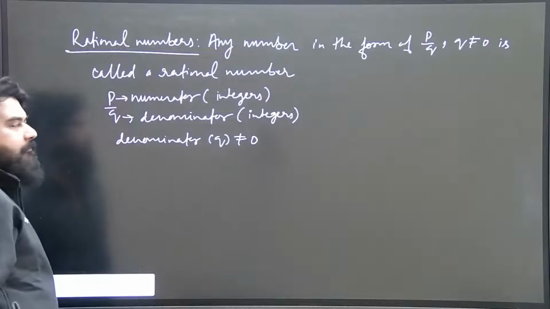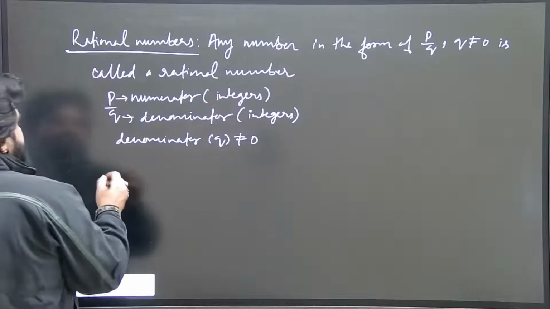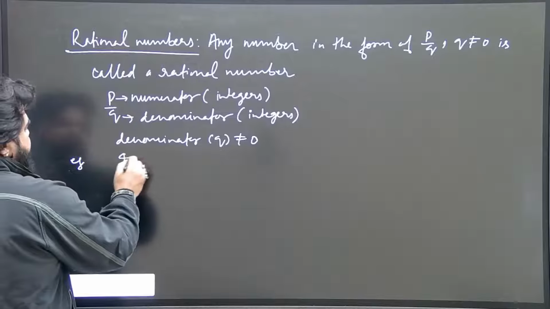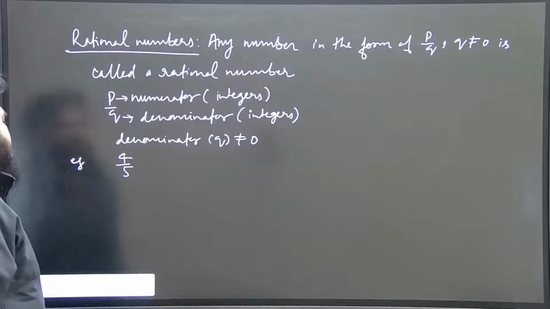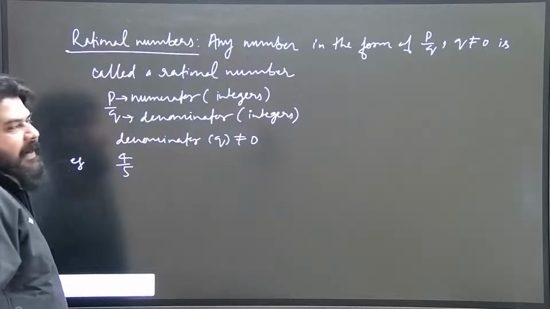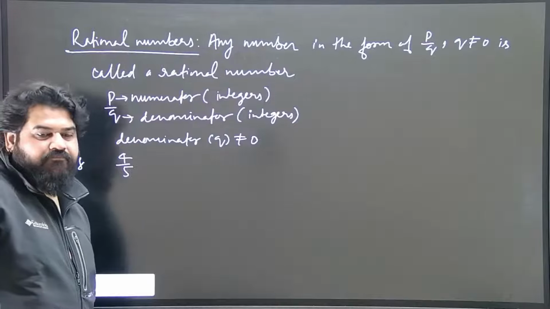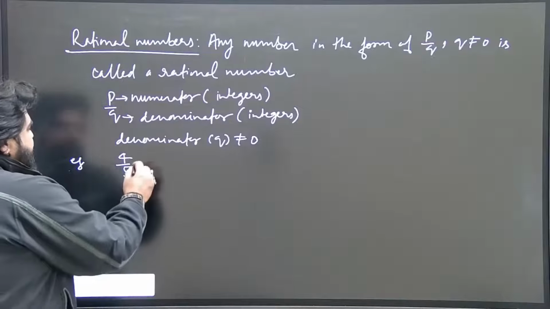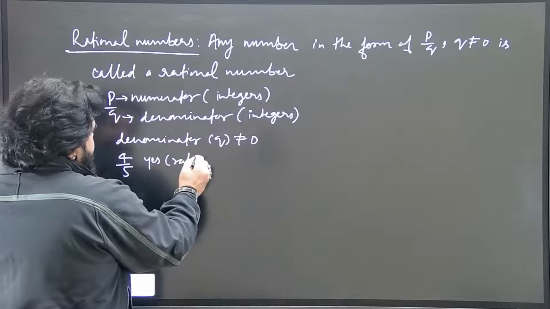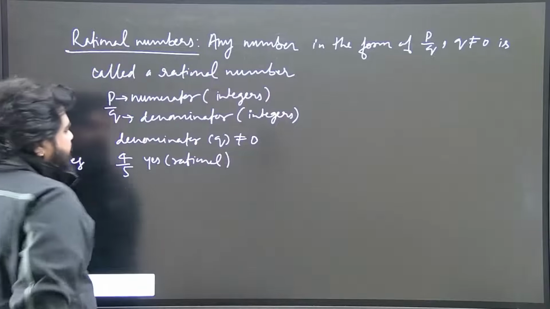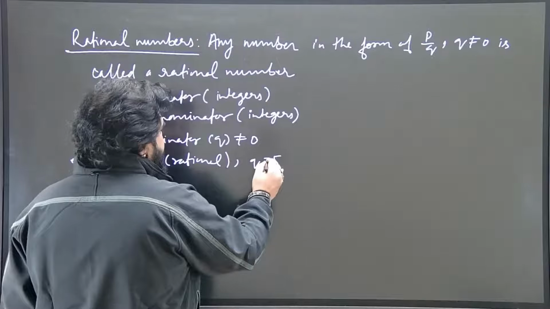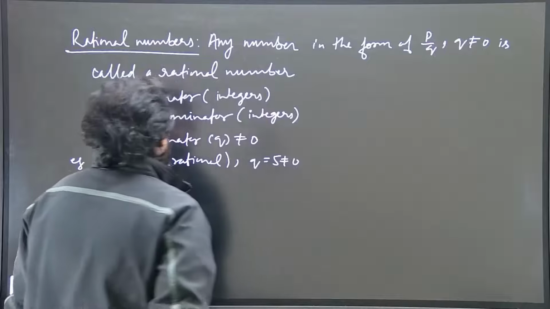So we will take some examples to identify these numbers. Suppose I give you one example here, 4 by 5. Now you must tell me, is this a rational number? Yes, it is a rational number. And the reason is because here q, which is 5, that is the denominator, is not equal to 0.